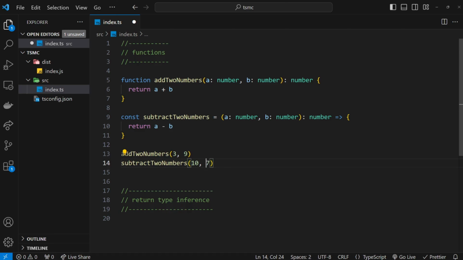Hopefully you can see the benefit of typing these out, because then when we come to invoke these functions at a later point in time, it's going to minimize the errors we make by making sure we pass through the correct types of data that that function expects.